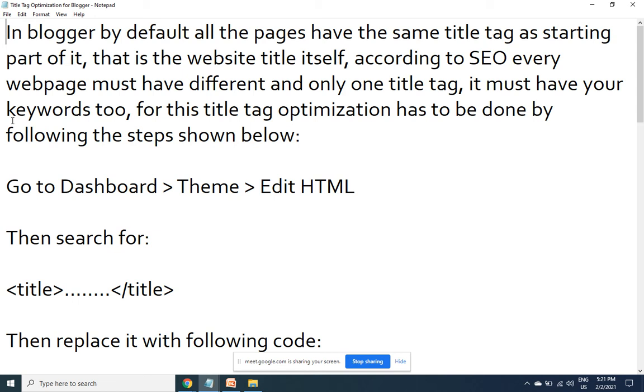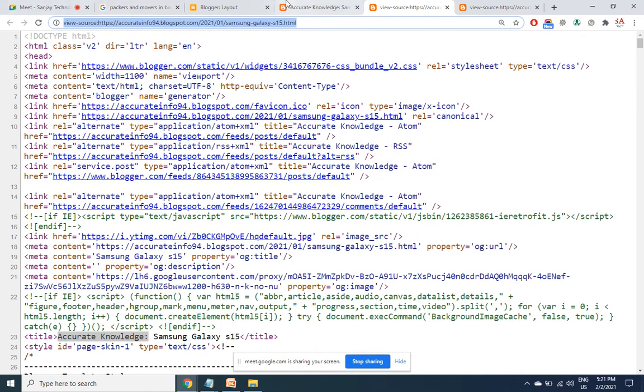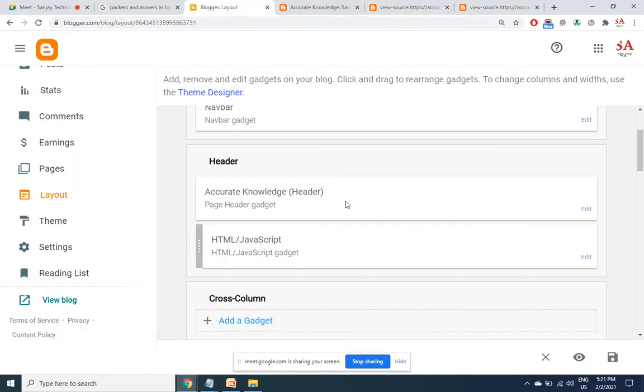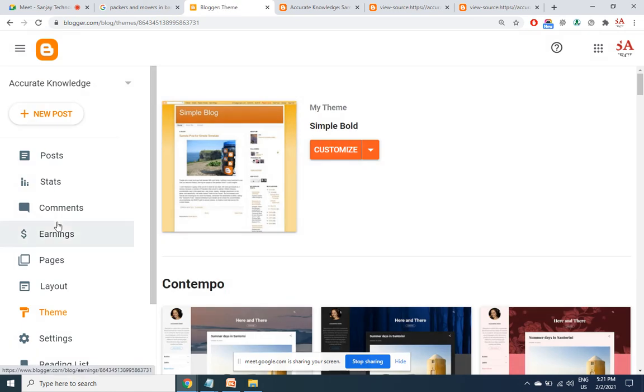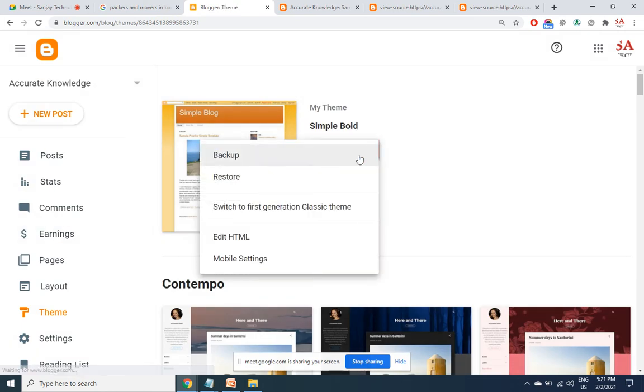Now somewhere the code is written for the title tag. That is why it is appearing there. And I've told you that 90% of the code is present in the theme HTML file. Only the code between the body tag is present in the post HTML file. So in order to work with the title tag, I will have to go to the theme edit HTML file. Let us go there and see where the code is written for the title tag. So I go back to theme, edit HTML.